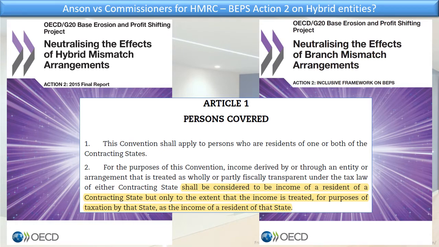And the LLC was not taxed in the US, right? So therefore you cannot say that it was treated as income of the LLC under the treaty, under Article 1.